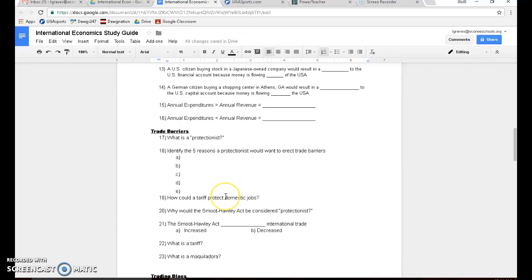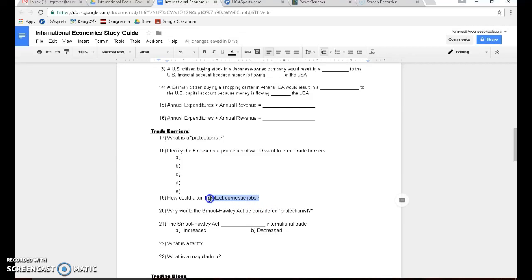Okay? Trade barriers, talk about this today. Remember, a protectionist is someone who favors having trade barriers with other countries so that they can protect the industries inside your country, inside the United States. There are quite a few reasons that a protectionist would want to erect trade barriers. You want to protect domestic jobs, would be one. Protect infant industries, those companies that are just getting started in the United States. You want to help them grow up. You want to protect the environment in developing countries. You want to make sure that you are protecting workers in developing countries from unfair labor practices. Those are all reasons that a protectionist would want to erect trade barriers with another country.